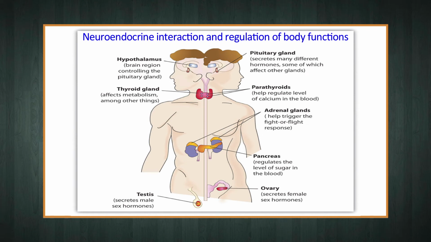The nervous and endocrine systems work together in proper coordination to regulate the body's important physiological functions through a process generally referred to as neuroendocrine integration.